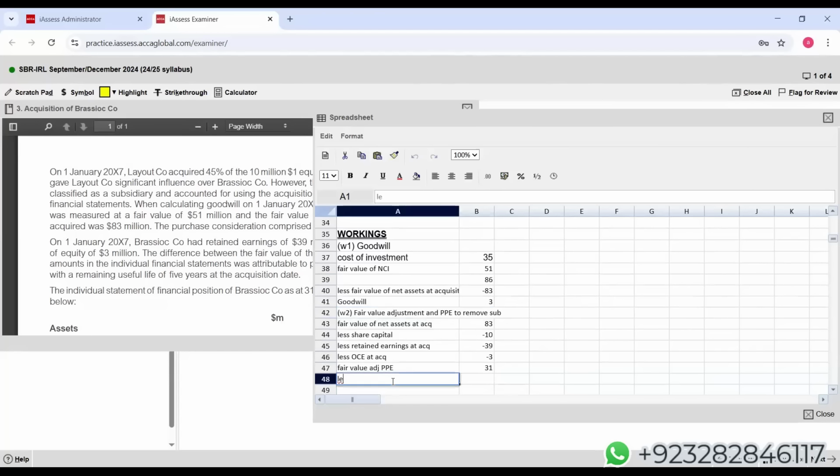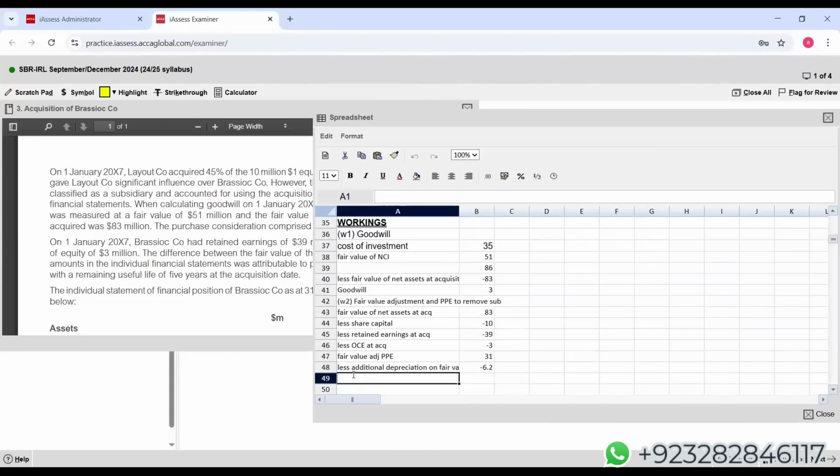Can I say less additional depreciation on fair value, $31 divided by 5. Add PPE of, what is the name of the company?